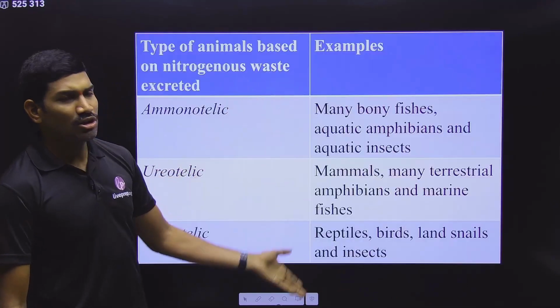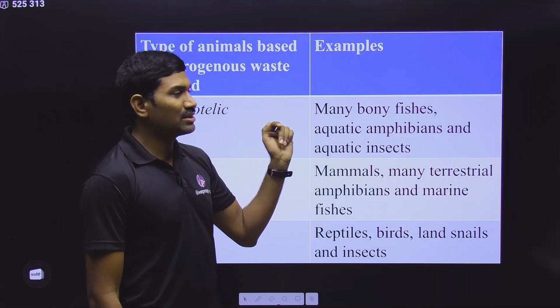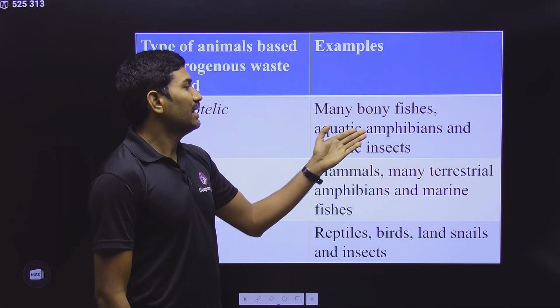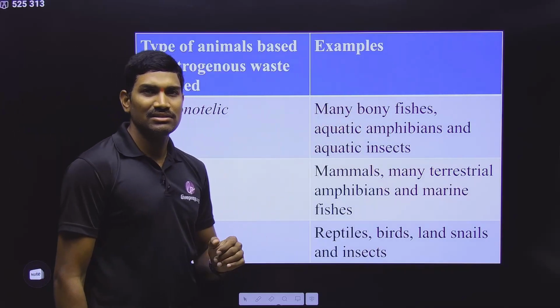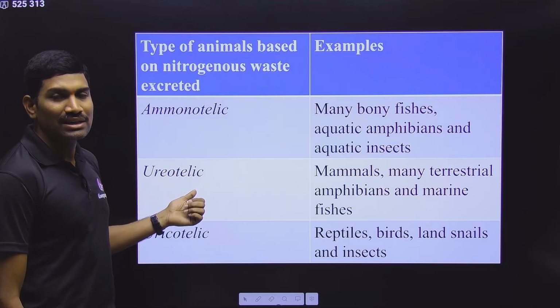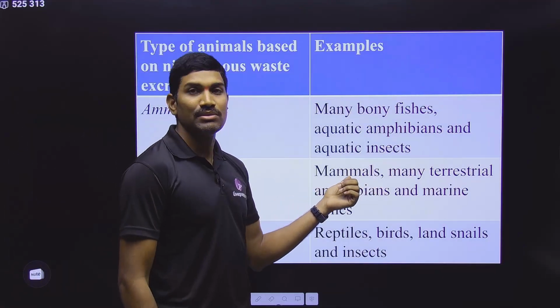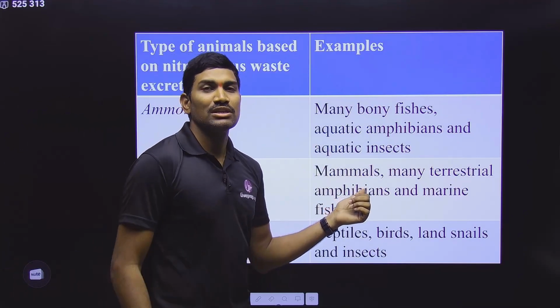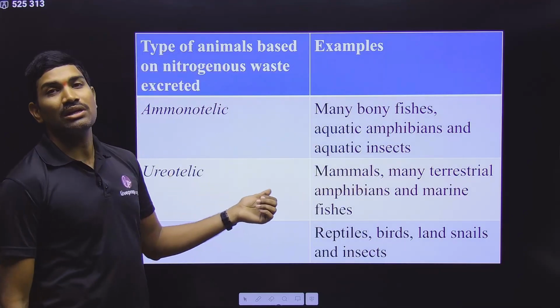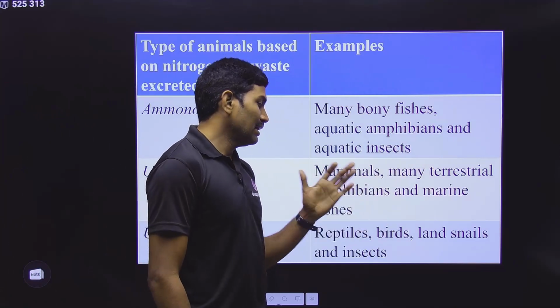And there is a table also in NCERT. Ammonotelic, under this we are talking about some examples: many bony fishes, aquatic amphibians and aquatic insects. Simply NCERT examples are enough, so remember that. Ureotelic, they are excreting urea mainly. And what are the examples? Mammals. Mammals means human is also part of this. So that's why human is ureotelic. Please remember this. And many terrestrial amphibians and even marine fishes.